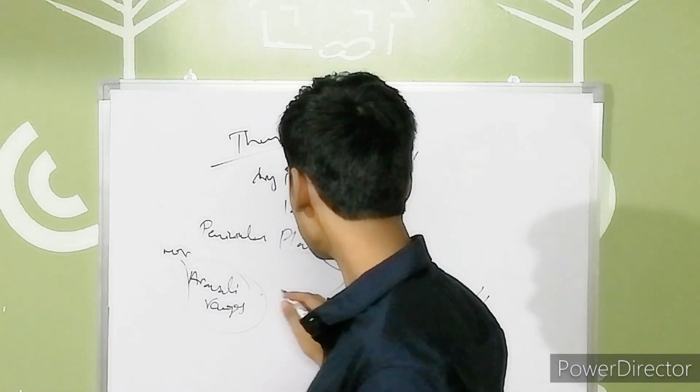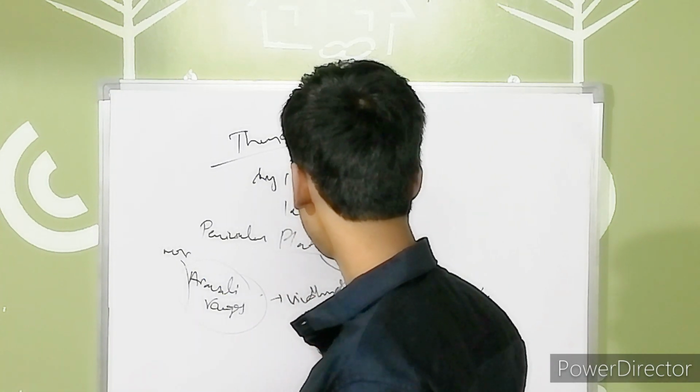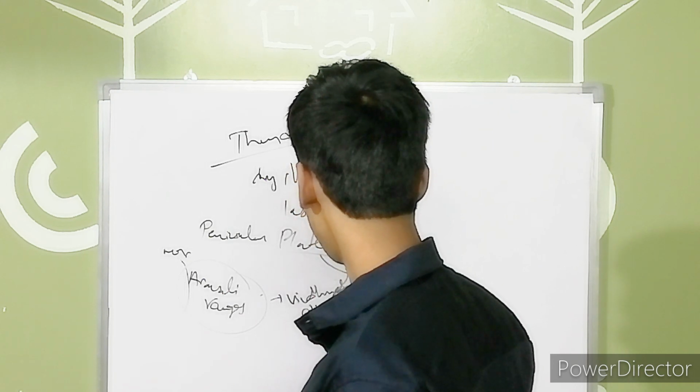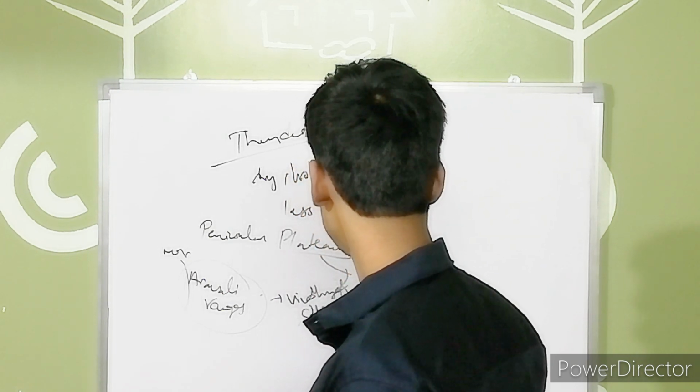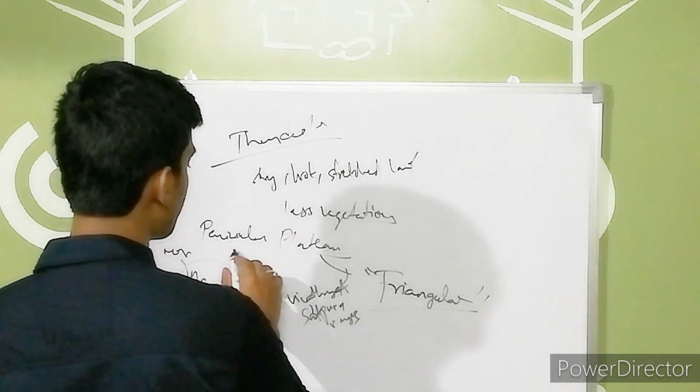And we have the Vindhya and Satpura ranges, which are the most important ranges of our country. This is regarding the peninsular plateau.